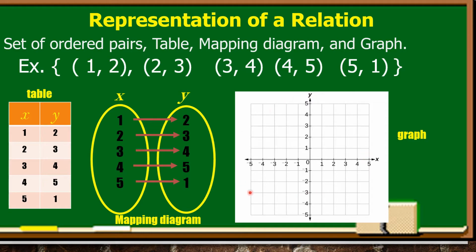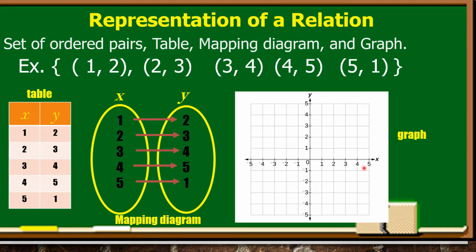Di ba, ang graph natackle na natin before about the Cartesian coordinate plane. So ito yon, yung Cartesian coordinate plane. Dito natin ma-represent ang relation as a graph. So as we can see in our ordered pairs, we have 1, 2, which is the 1 is the domain or x, and then 2 which is the range or y.